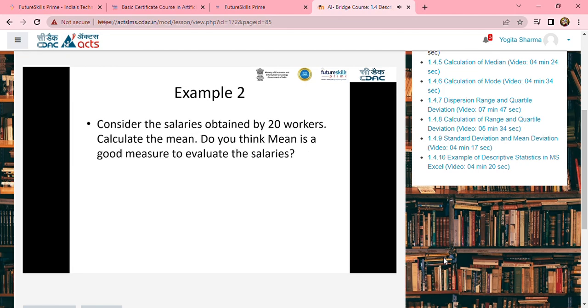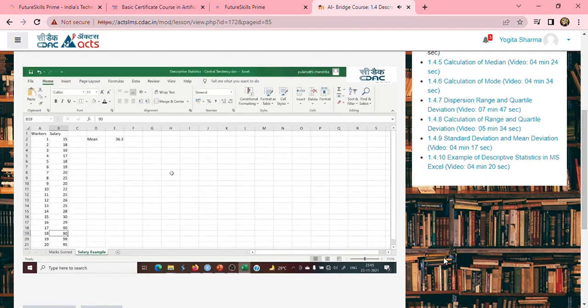Now, to answer our second question in this example, do you think that mean is a good measure to evaluate the salaries? If I look into this Excel part right now, if my values are like this, mean is not the best measure because most of my values are falling between 15 to 30, whereas my average score is coming to 36.3. Hence, this is not the right measure. Then what is the right measure?